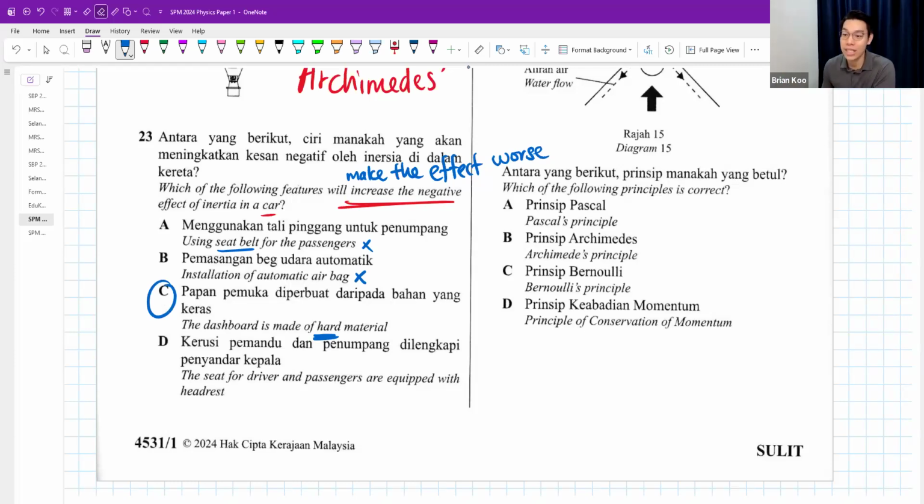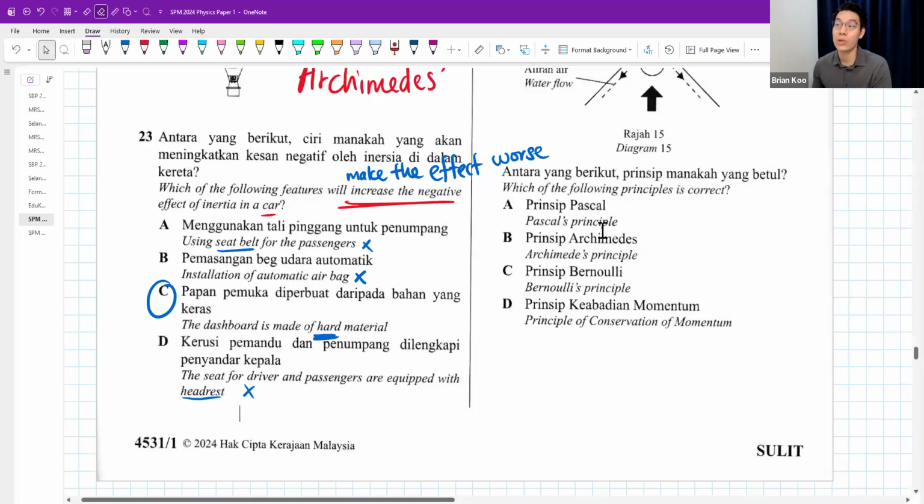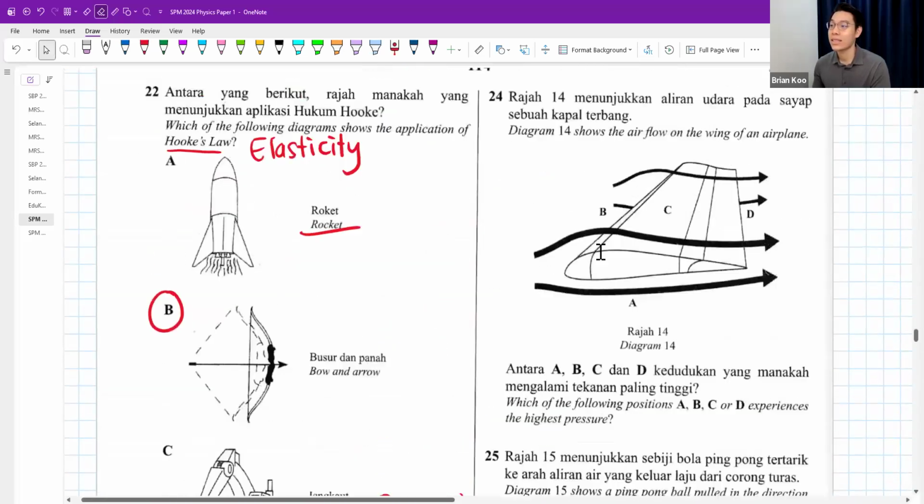Seats of driver and passengers are equipped with headrests. This is making it better because if the car suddenly moves forward, your whole body will be thrown back, and behind you there will be a headrest to hold your head so that your neck will not break. So the rest are to make it better. C is the one that makes it worse.